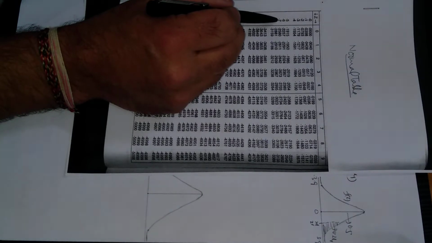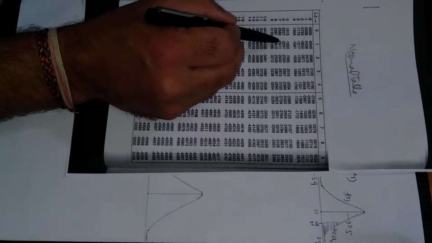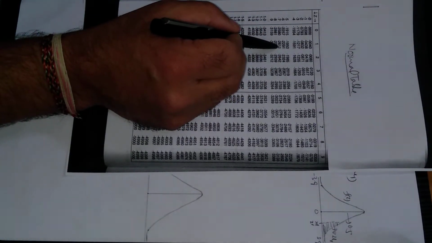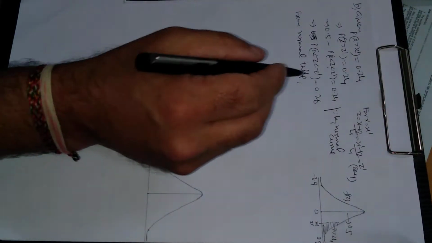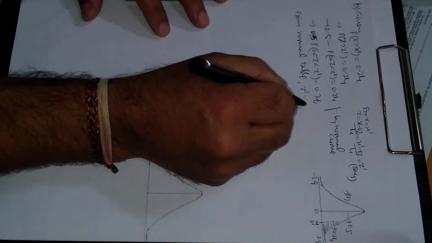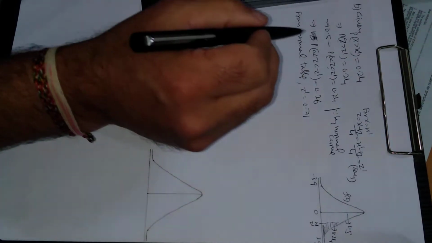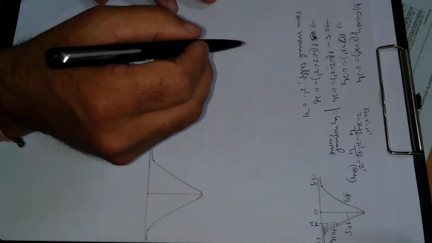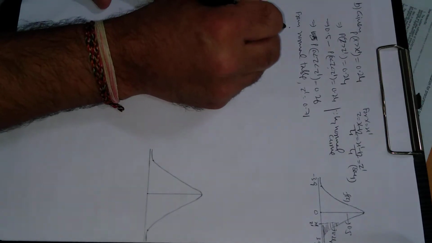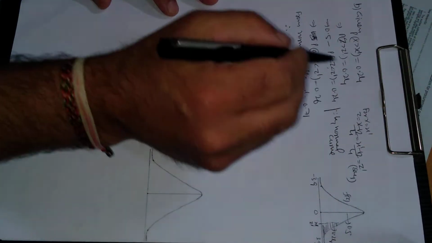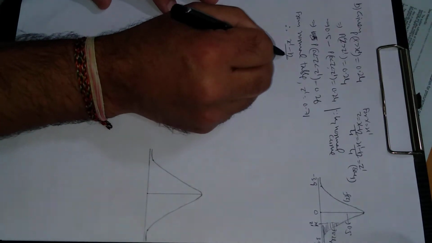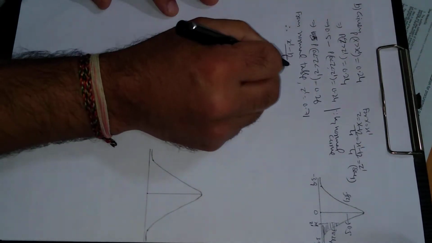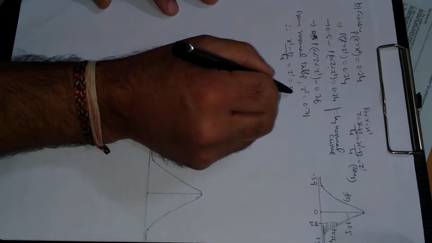So go through the row 0.7 and the column 1. So this is 0.71. This is the nearest value to 0.26. Z dash is equal to 0.71. Therefore, as we know this, we have to find the value of x dash. (x dash minus 12) upon 4 is equal to z dash, which is 0.71.